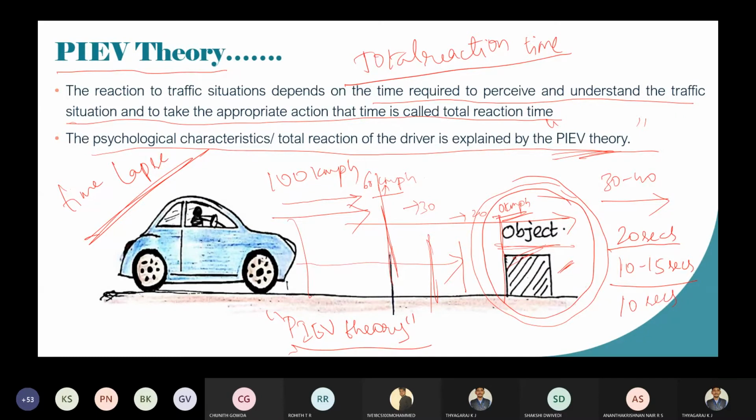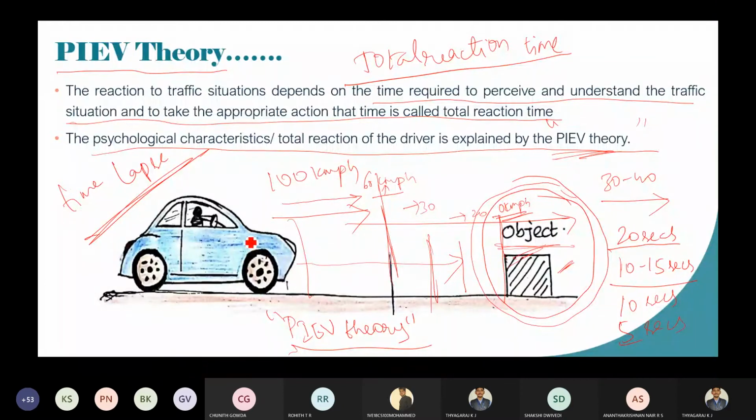Okay. We will see. Remember, you will get shocked now. Someone is saying 5 seconds. Okay, it is very near.